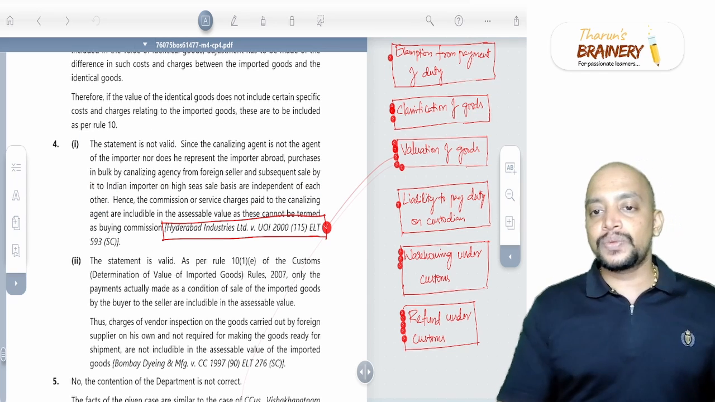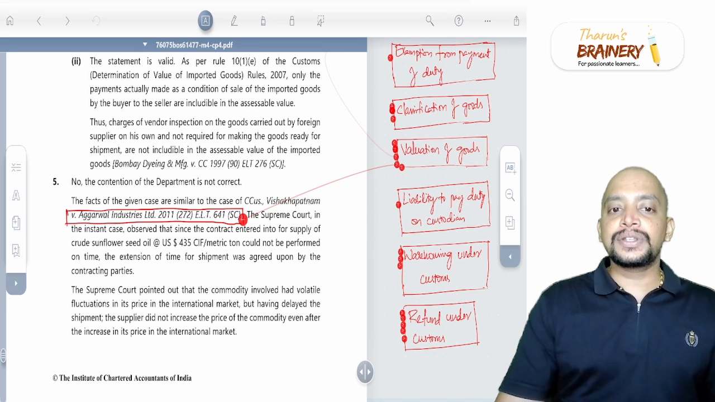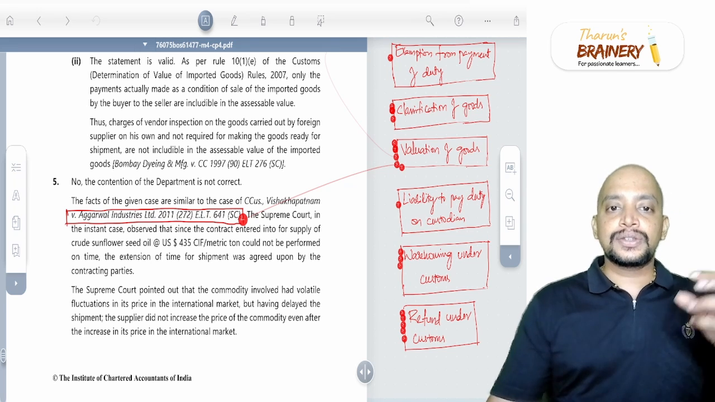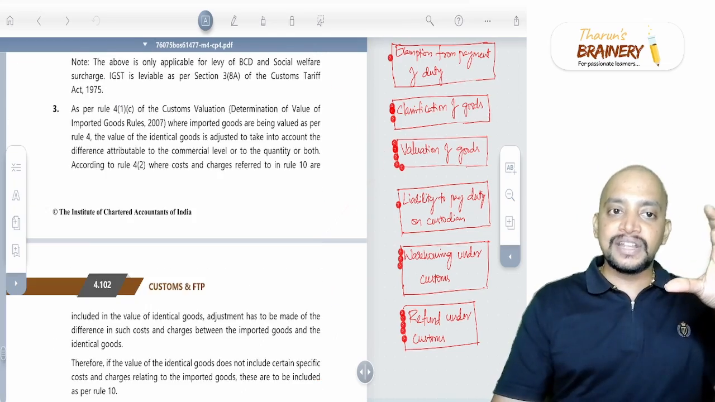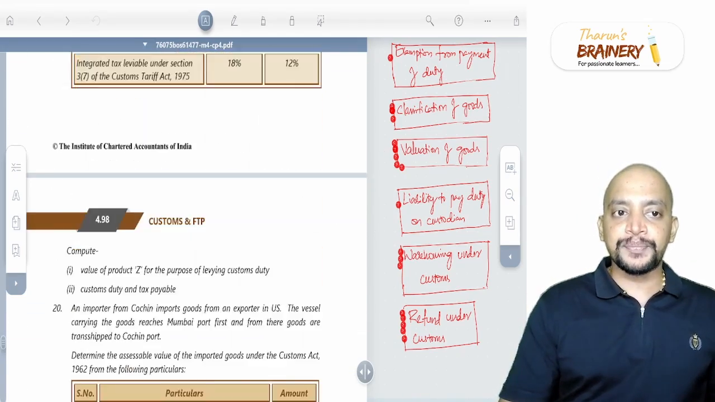Okay. Then next one is related to Agarwal Industries Limited. This Agarwal Industries case is related to, there is one question for this. So let's see the facts of that case, then you will get an idea about it. So question number 5.